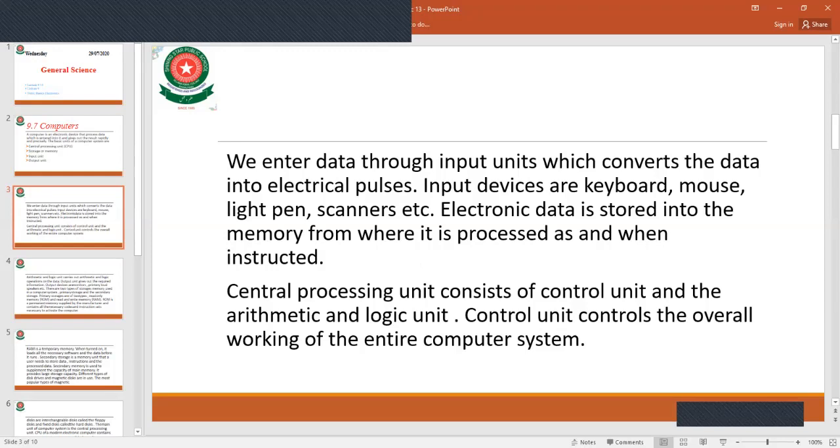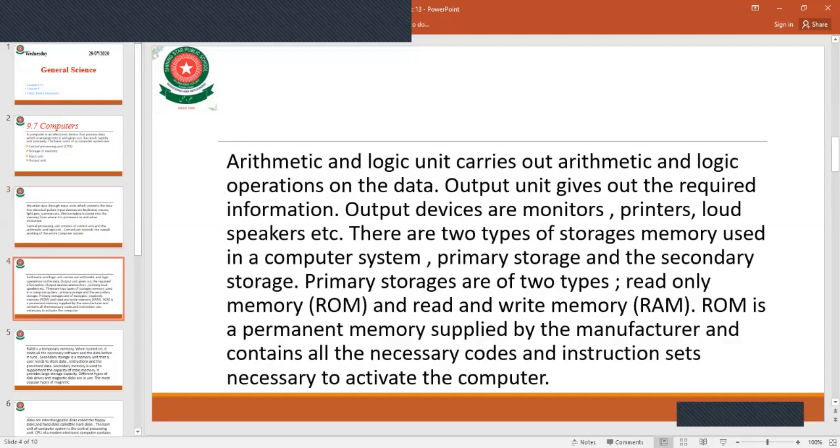The central processing unit, CPU, consists of the control unit and the arithmetic logic unit. The control unit controls the overall working of the entire computer, whereas the arithmetic and logic unit carries out arithmetic and logic operations on the data. Output units give out the required information. Output devices are monitor, printers, loudspeakers, etc.